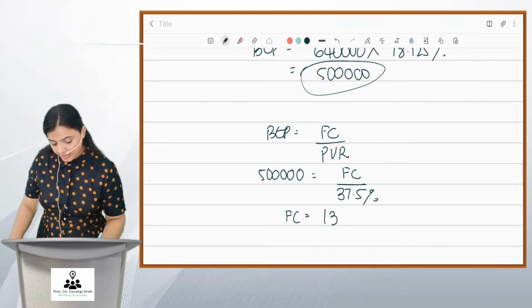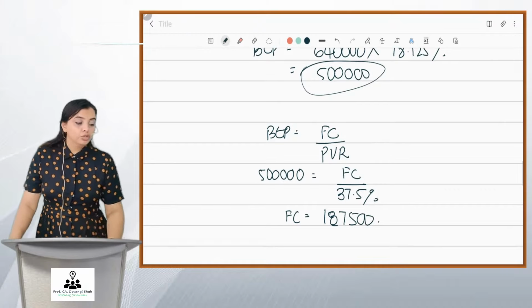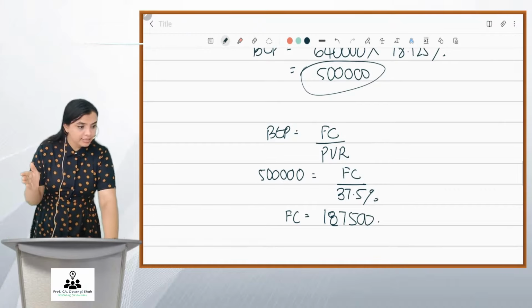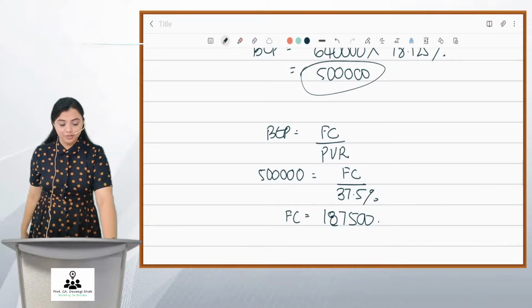One lakh 87,500. So, friends, this is the fixed cost value. Okay? I hope you have understood the sum.